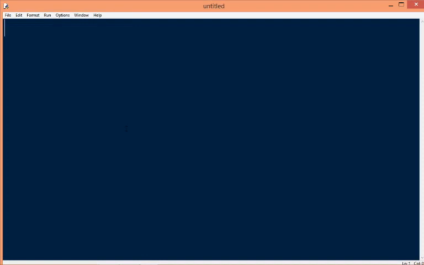Suppose we are doing a program to find out the maximum number among three user inputs. In this program we will use a decision making statement, if else, and a logical operator. Let's see how we will use this and how we will write this program.